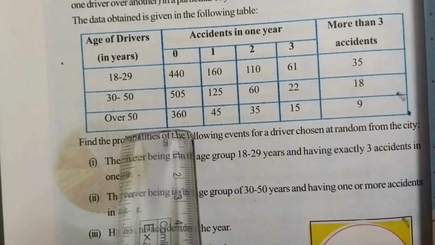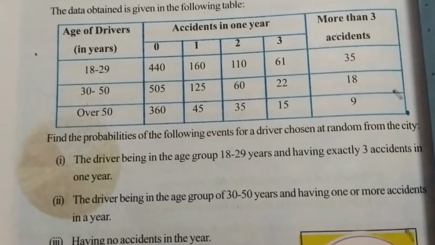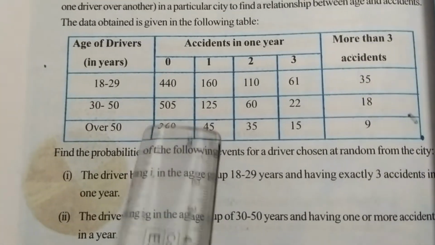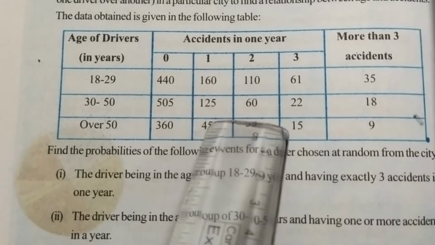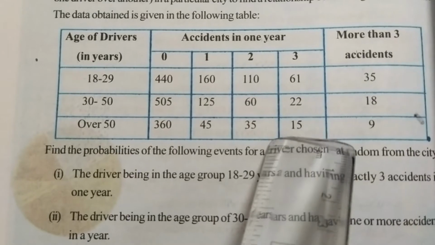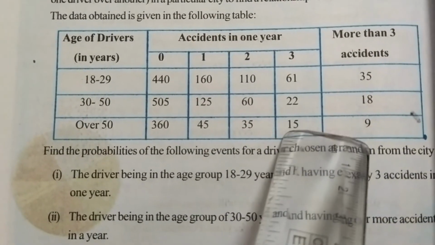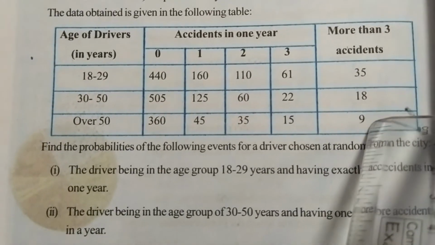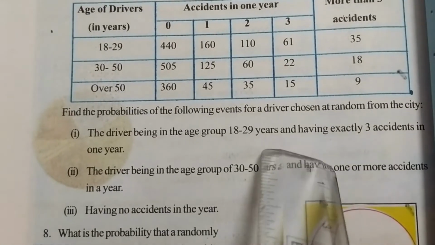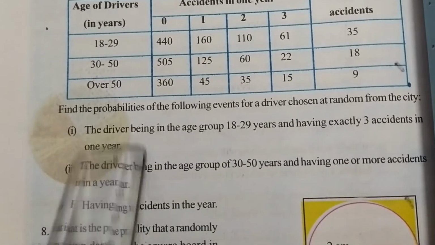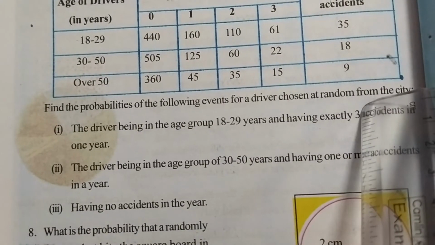Next, over 50, the drivers who have crossed 50 years of age: no accidents are with 360 drivers, and 1 accident with 45. 2 accidents by 35 drivers, and 3 accidents by 15. Similarly, more than 3 are 9. Now we have to find the probabilities of the following events for a driver chosen at random from the city.